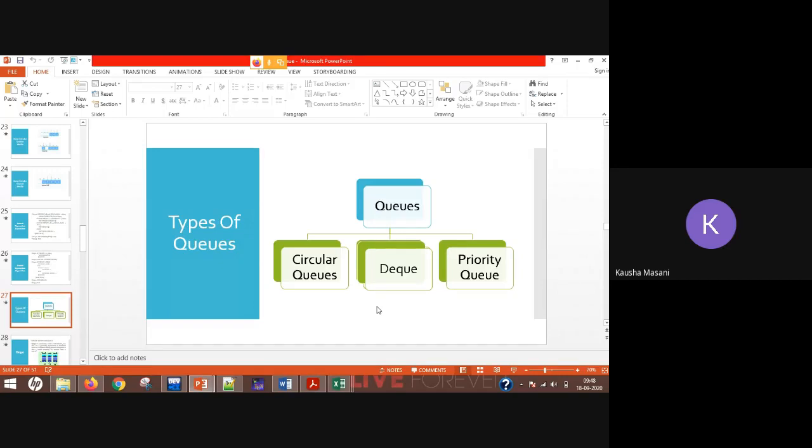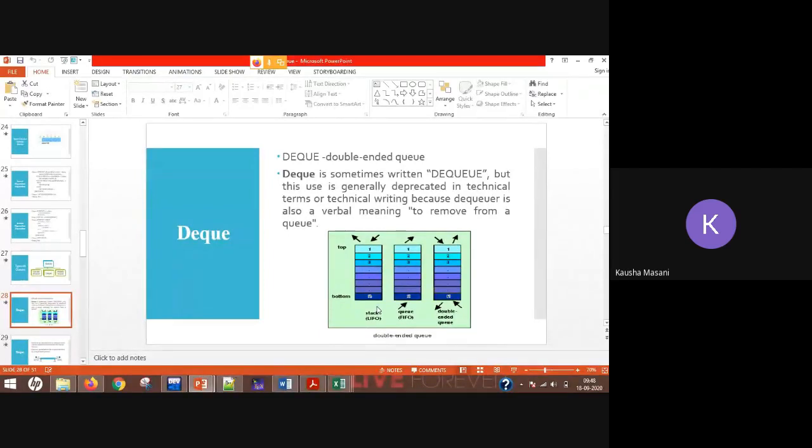So the second variant of your queue we saw was DQ. DQ is using the concept of your queue and stack both, as we have seen in the diagram. It is a double-ended queue. So even in the examination, if DQ is not written but double-ended queue is written, then don't think we have not studied it. Yes, you have studied it. It is your DQ.